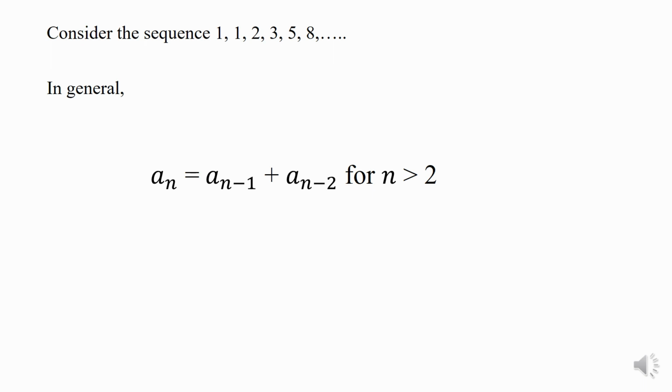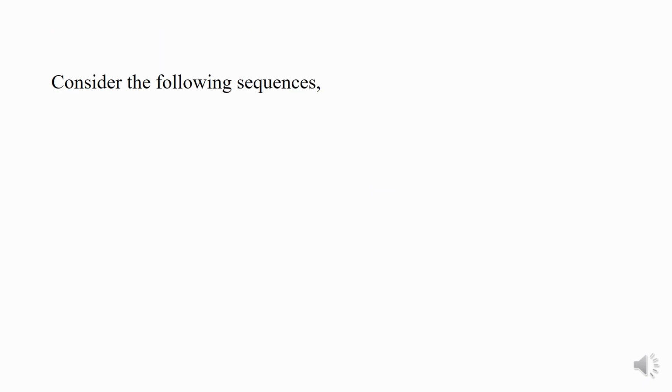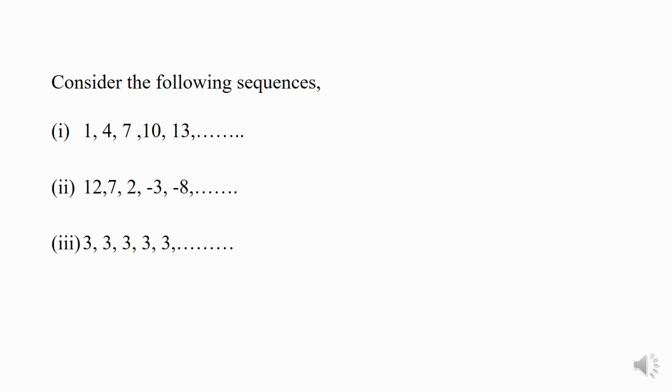Now let us take some more sequences. Consider the following sequences. Three examples are given: 1, 4, 7, 10, 13 and so on, 12, 7, 2, minus 3, minus 8 and so on, and 3, 3, 3, 3, 3 and so on. In each of these sequences, every term except the first is obtained by adding a fixed number to the preceding term.